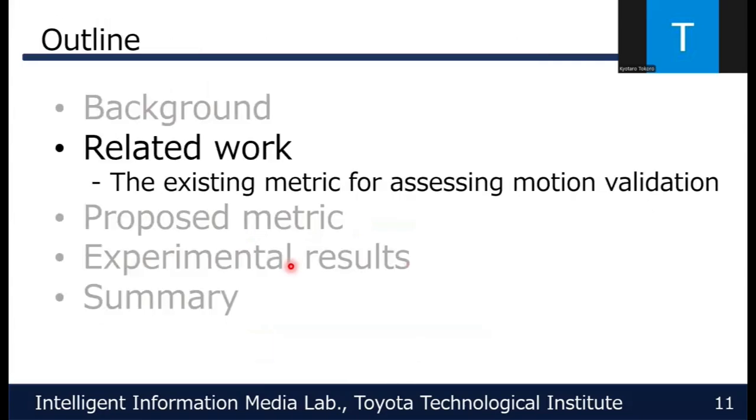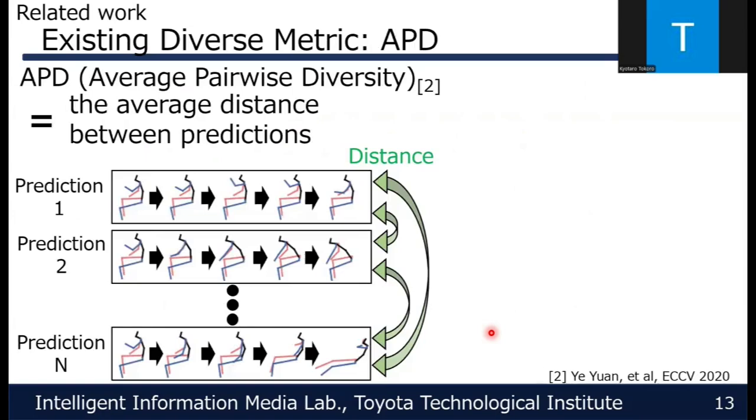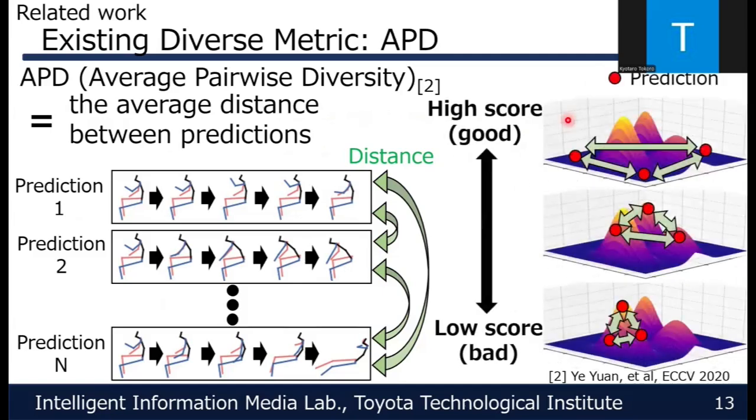Next, I'll talk about the existing metric on human motion prediction. In recent methods, probabilistic models have been proposed to generate multiple future motions from a single past motion. Next, I will explain the existing evaluation metric that is used to measure whether the predicted motions are sufficiently diverse. This metric is called APD. APD computes the average pairwise distance between all predicted motions. Intuitively, when the distances between predictions are large, APD assigns a high score, assuming that diverse motions are predicted. Conversely, when the predicted motions are close to each other, APD gives a low score.